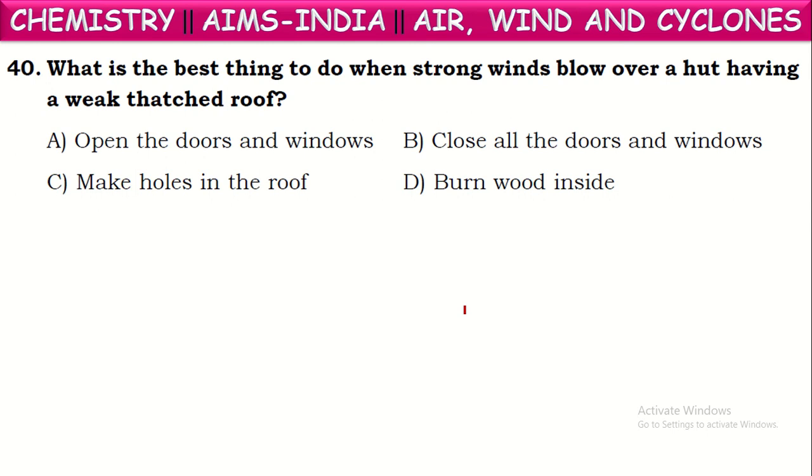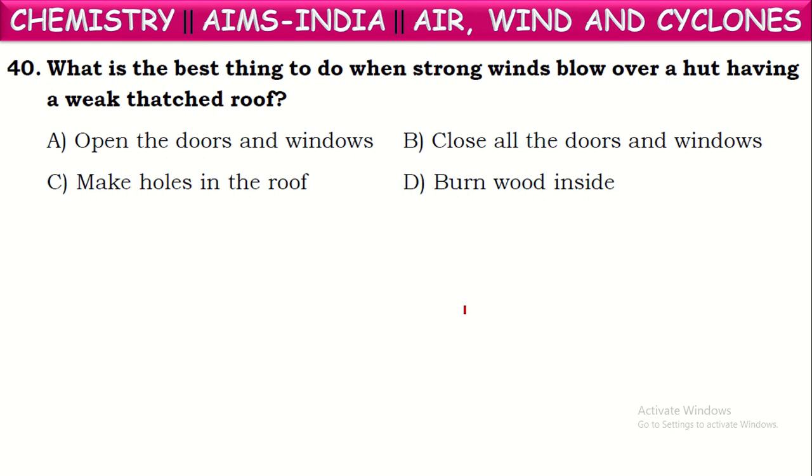So to avoid that, if we keep the windows and doors of the hut open, the air pressure above the roof and below the roof will be equal, because air will be blowing from both sides, from the top of the roof and from below the roof also. Because of the wind blowing from both directions, the air pressure will be maintained equal on the roof and below the roof, and hence it won't be blown away.